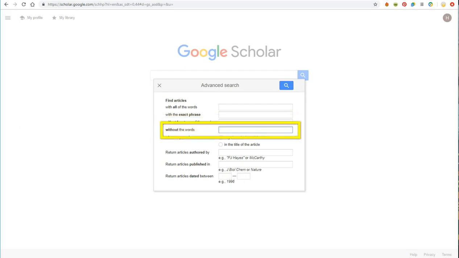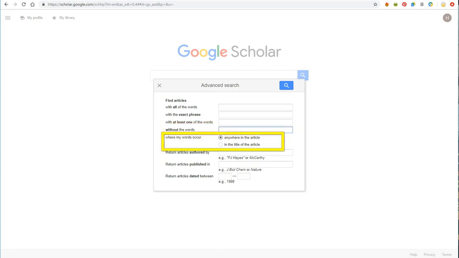The fourth box excludes words you don't want. This is good for eliminating authors or similar search terms you don't want. For example, if you are searching for articles about violent crimes and you do not want any articles about non-violent crimes, I would put the word "non-violent" in this box to make sure it is excluded.